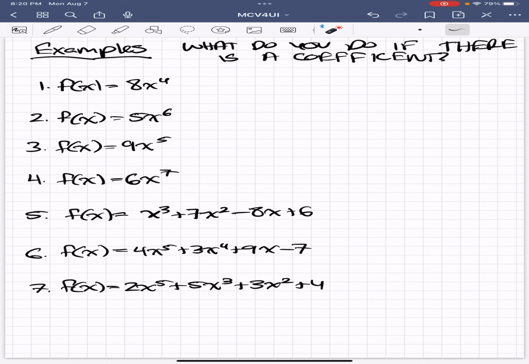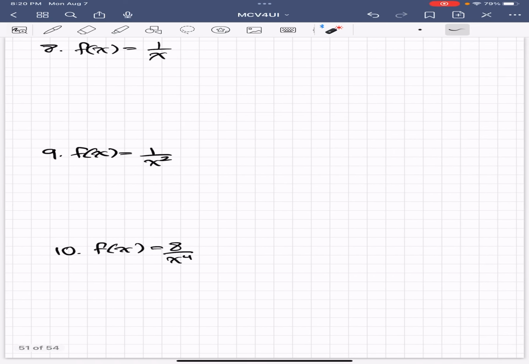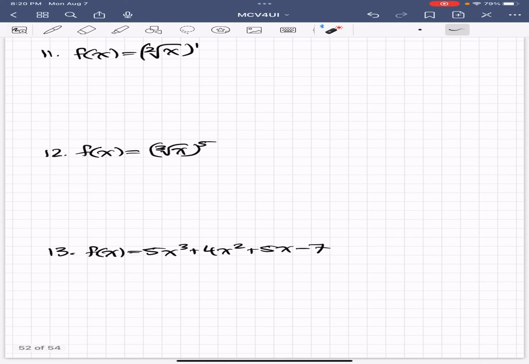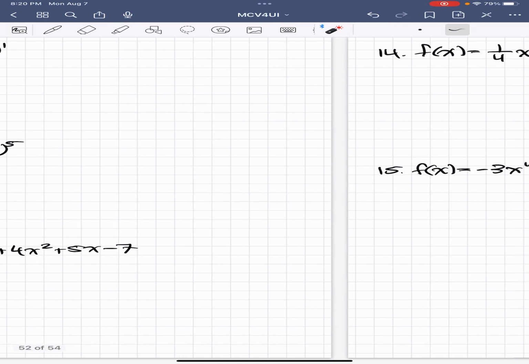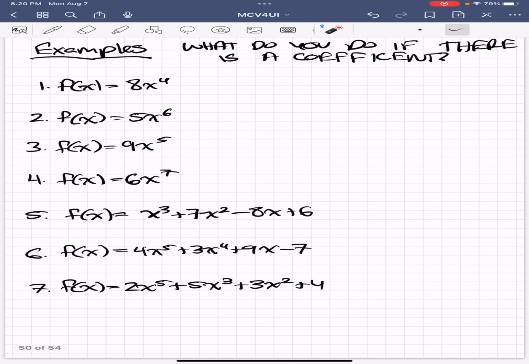If you want to pause it and do them on your own, you can just go ahead and do it. I'll also show you these ones if you want to pause and do it on your own. I'll give you a few seconds there. And then there are these ones if you want to pause and do it on your own. Those are the last questions that I have there. Okay, so for those who need instruction, let's begin.